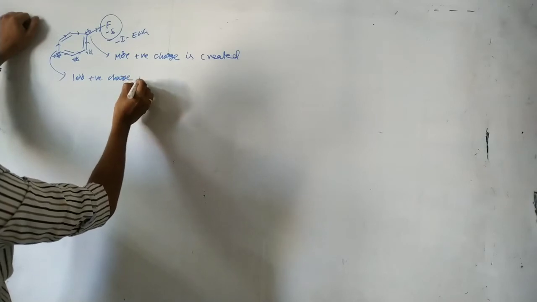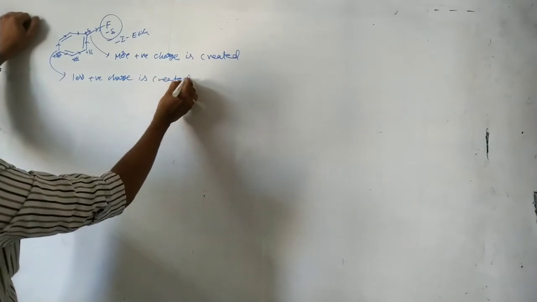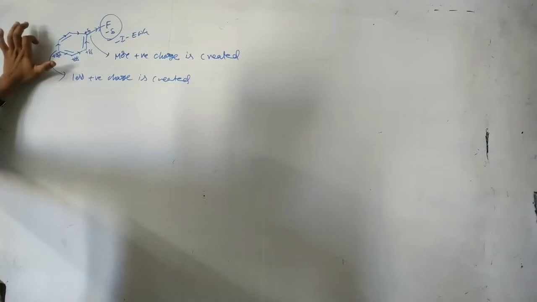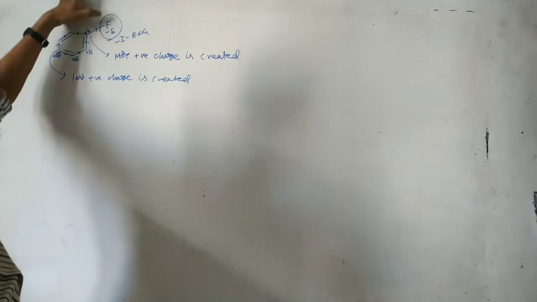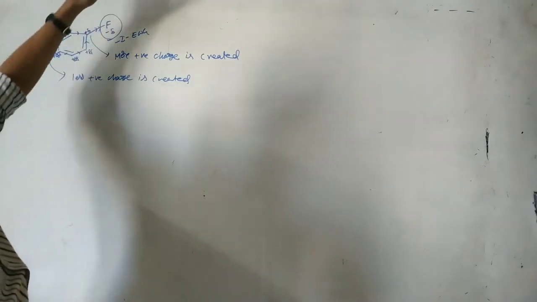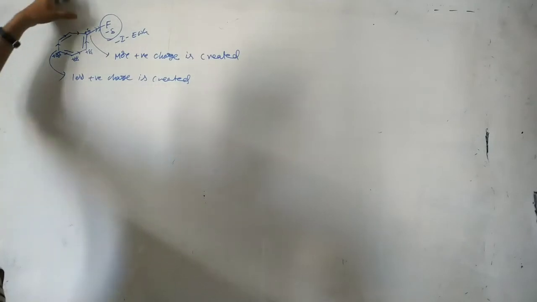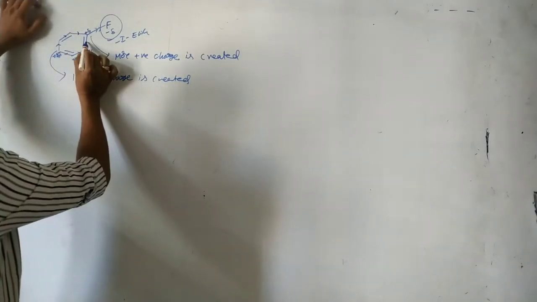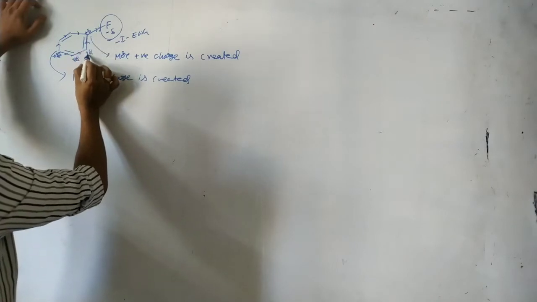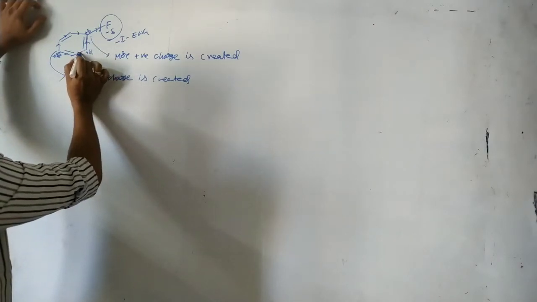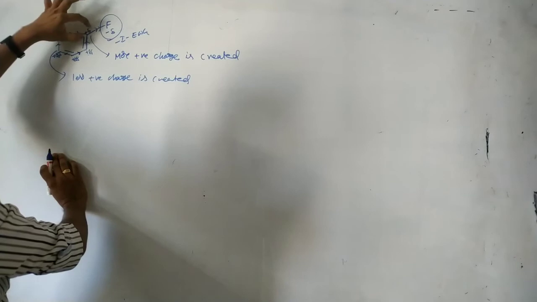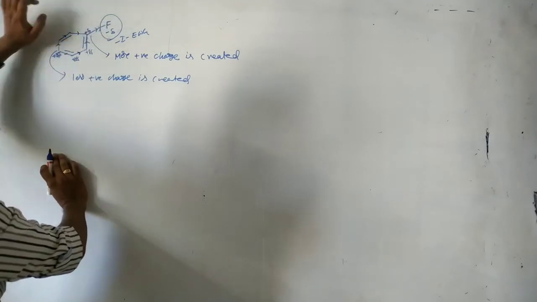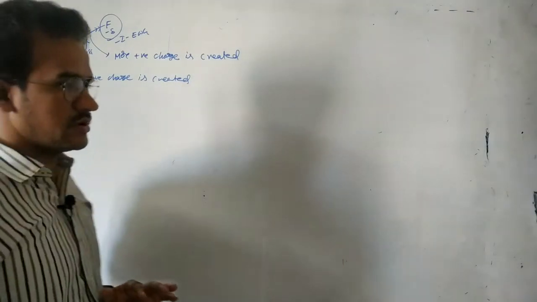That means the minus I effect is maximum on the attached carbon, and with increasing distance that electron withdrawing nature decreases. Because it is a movement of the sigma bonding electrons. It is directly attached, so the sigma bonding electrons are very close. Now this carbon becomes electron deficient, so it can slightly attract the sigma bonding electrons from the adjacent atom. But in this case it is more electron deficient because it is directly attached to the minus I group. So it is distance dependent. That is an important point.